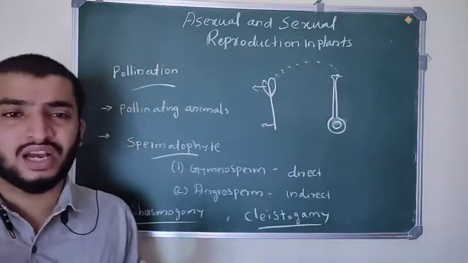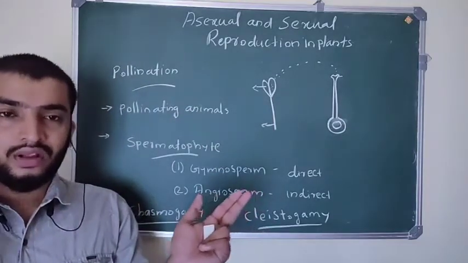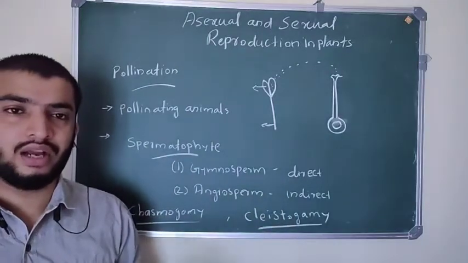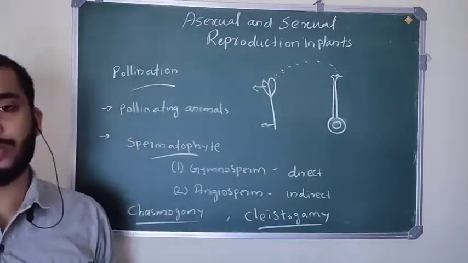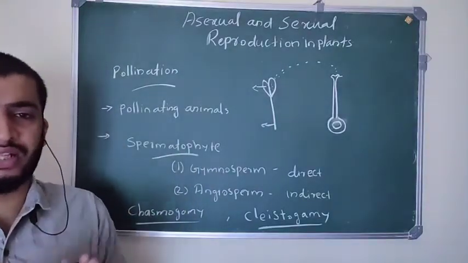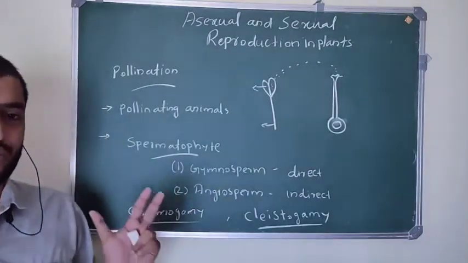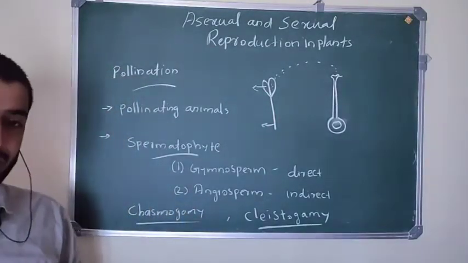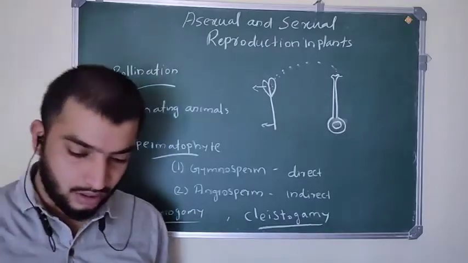What is a chasmogamous flower? The flower which opens and its stigma is exposed, so it can do pollination. That is called a chasmogamous flower, and that phenomenon is called chasmogamy. What is cleistogamous? This flower is always closed. Inside this flower, the anther and stigma are present, and the flower is not going to open. Those flowers are called cleistogamous flowers, and the phenomenon is called cleistogamy. And there are two types of pollination: self-pollination and cross-pollination.